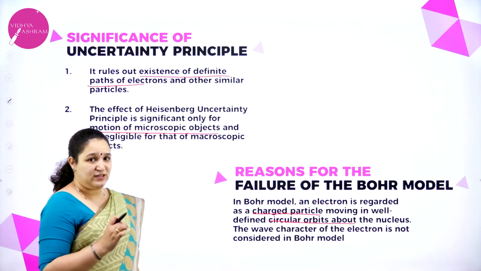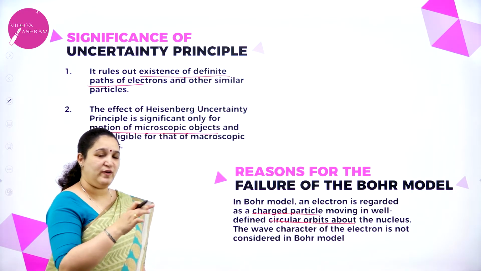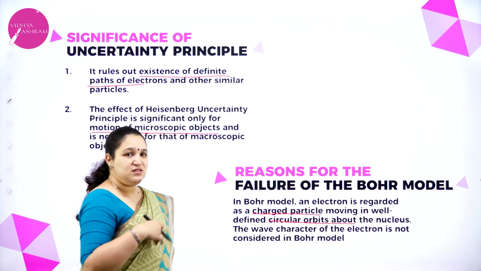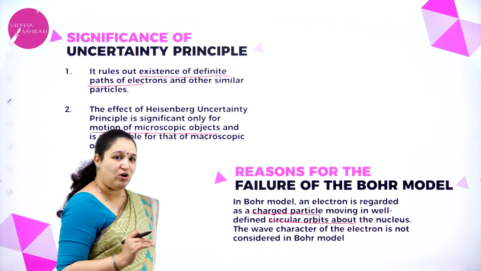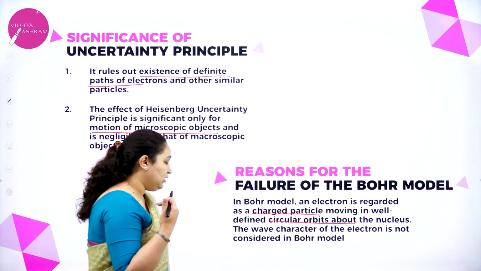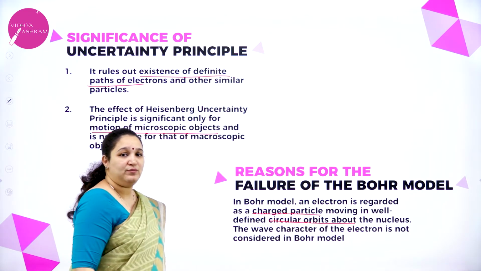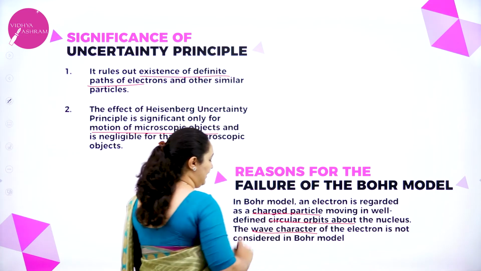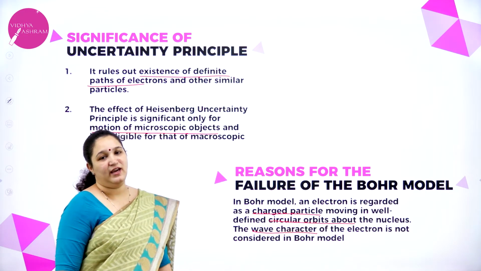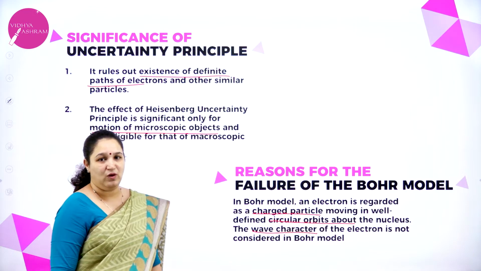But the wave character of electron was completely not considered. The wave nature of the electron is not considered in Bohr's model.